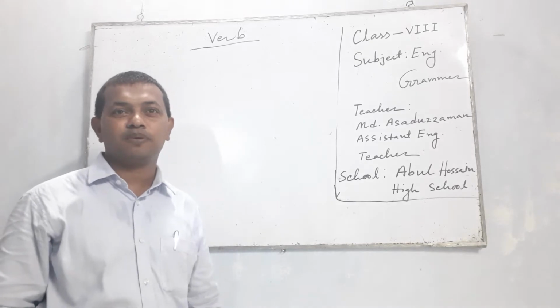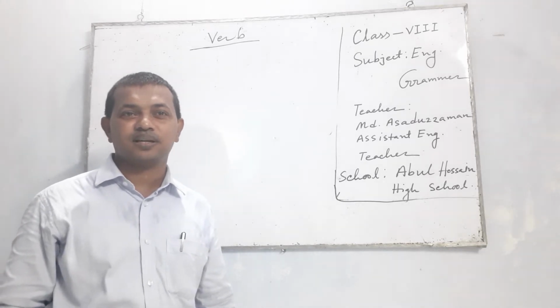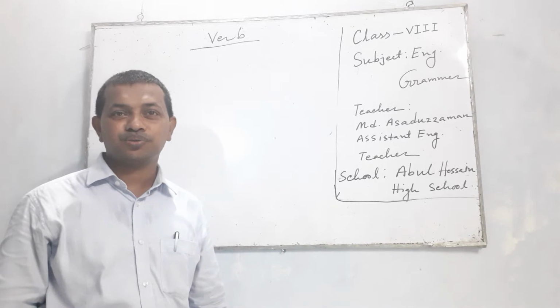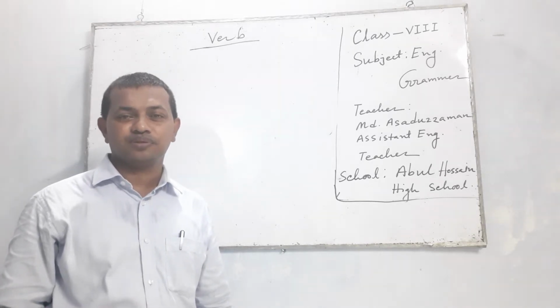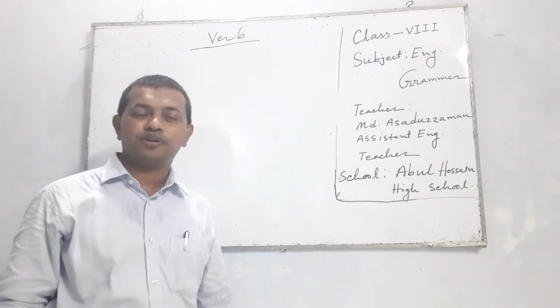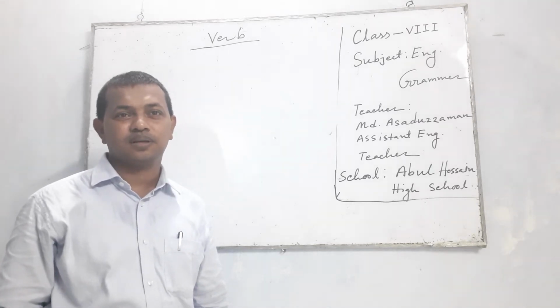We all talk about English grammar for class 8, and today's topic is verb. English is a language, and communication is an art of a language.